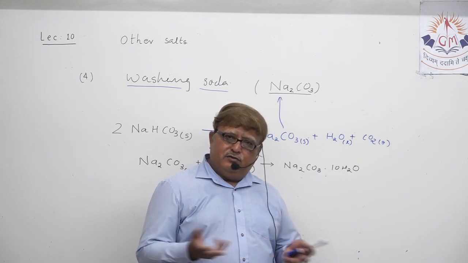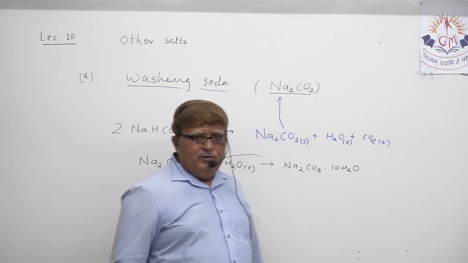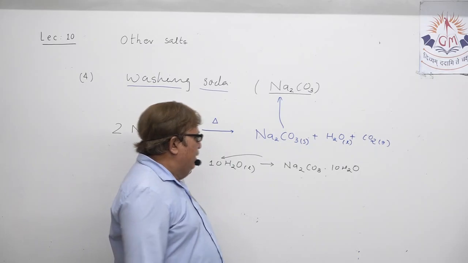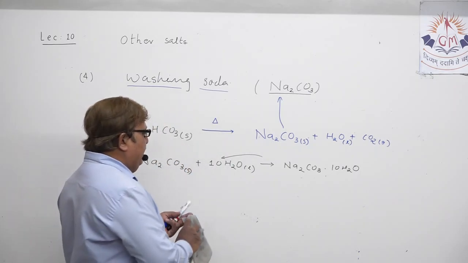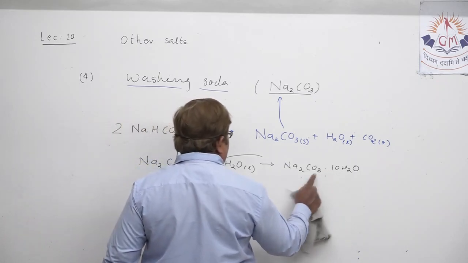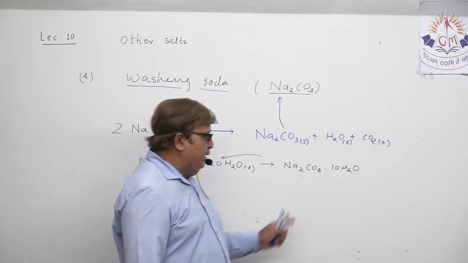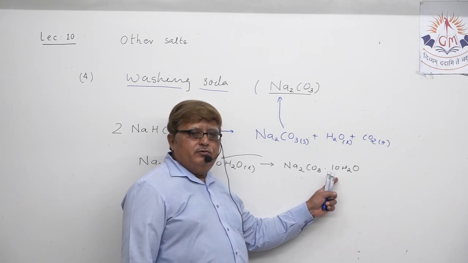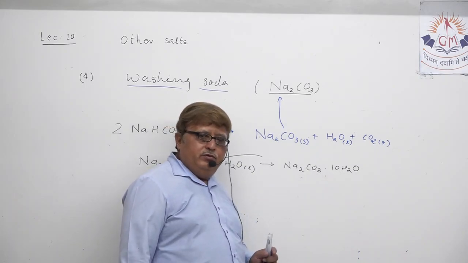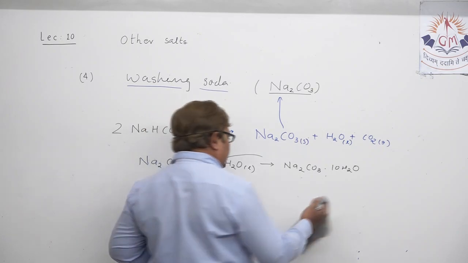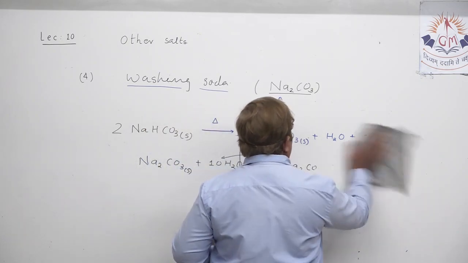Borax powder, glass, cement, all uses you can read from the material also. So this is how washing soda is prepared. And my dear student, you should remember this can be asked in one line. How many molecules of water of crystallization does washing soda possess? So 10 molecules of water, that you should remember.